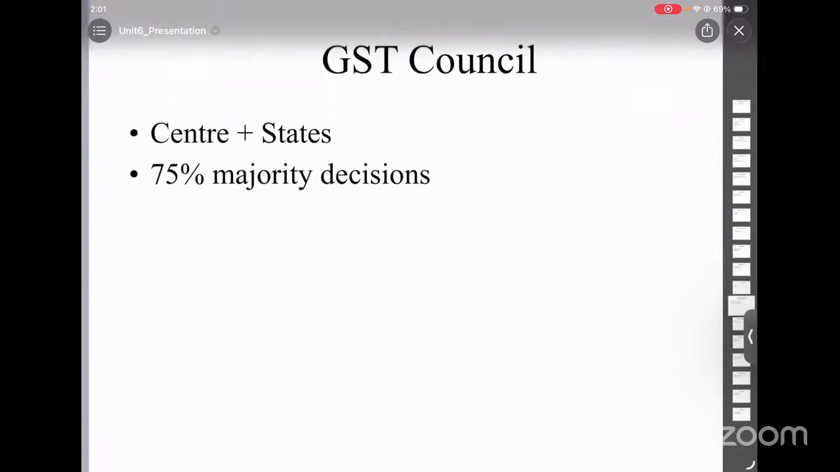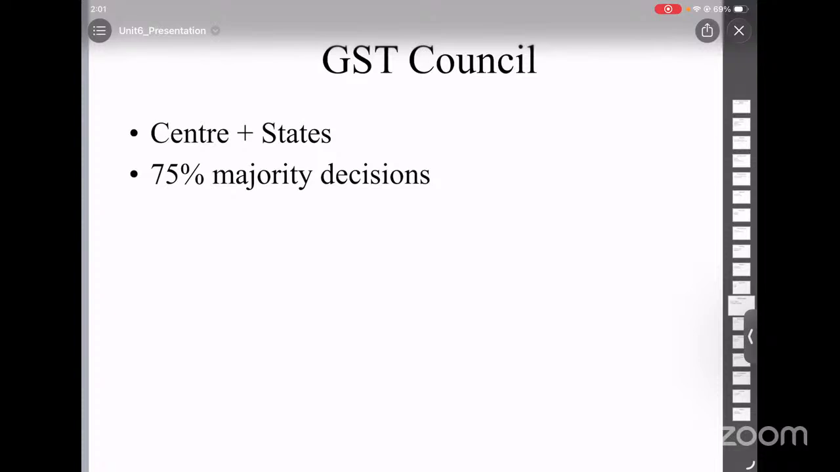Now let's look into the GST Council. GST Council is a very important body. It consists of the Union Finance Minister as its head, and its members are the state finance ministers. Decisions require a 75% majority. It is an example of cooperative federalism.